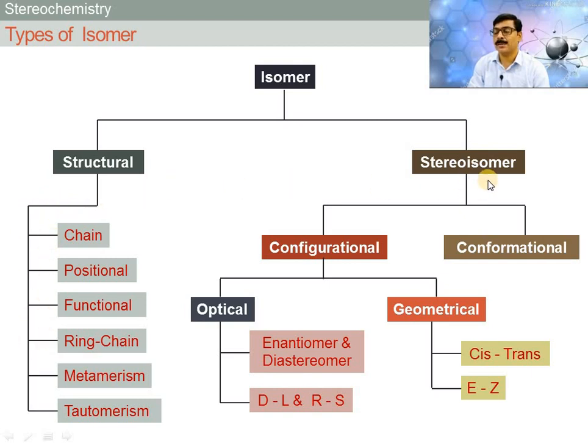Similarly, stereoisomers are classified into 2 types. First is configurational isomer and second is conformational isomer.